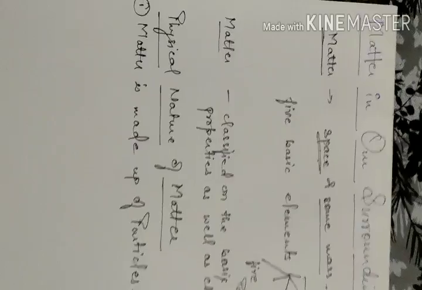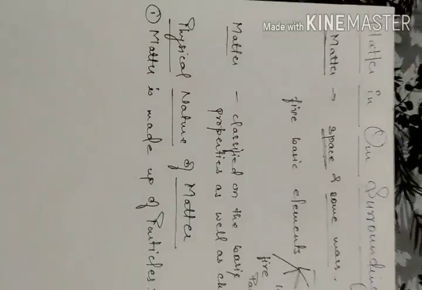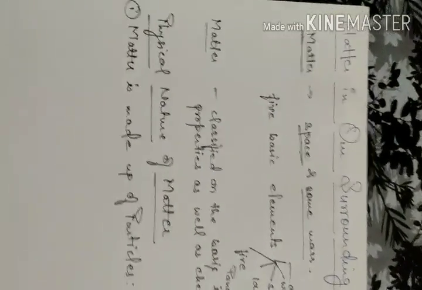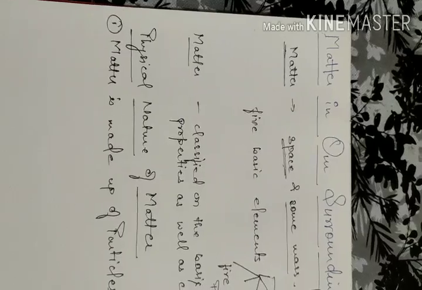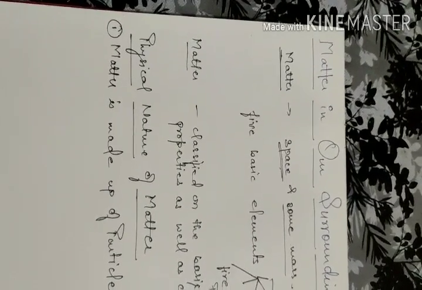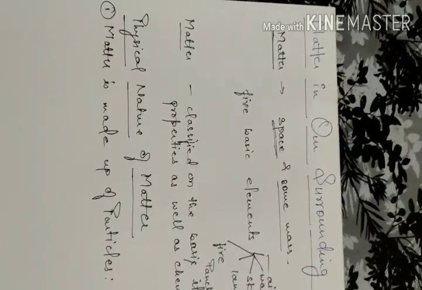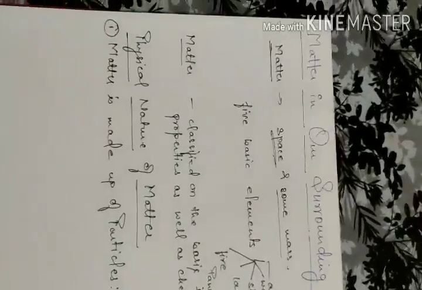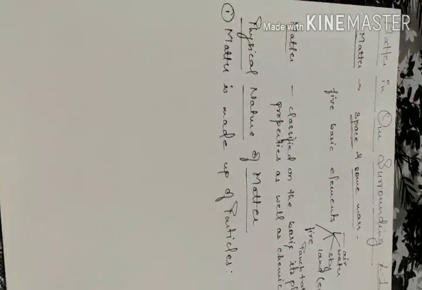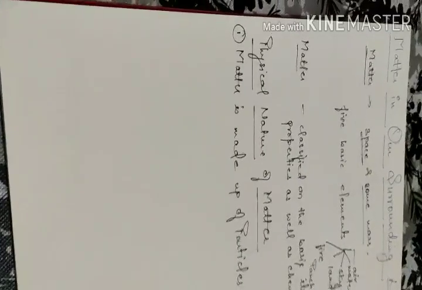So let's start with the physical nature of matter. Physical nature means whatever you can see with your eyes, whatever you can feel by touching, that you can touch from outside, that is physical nature.